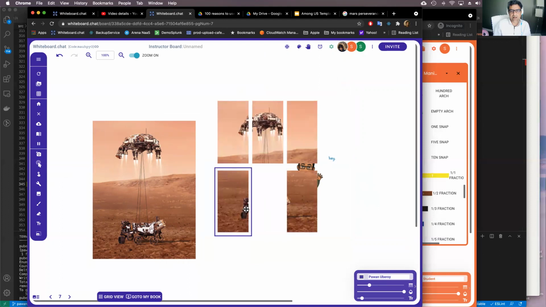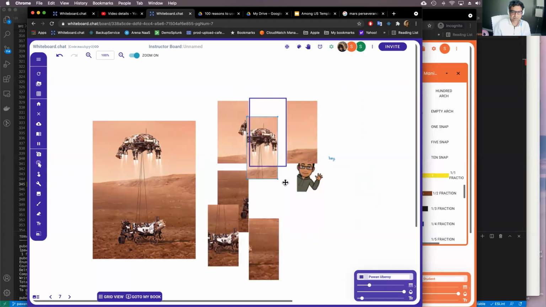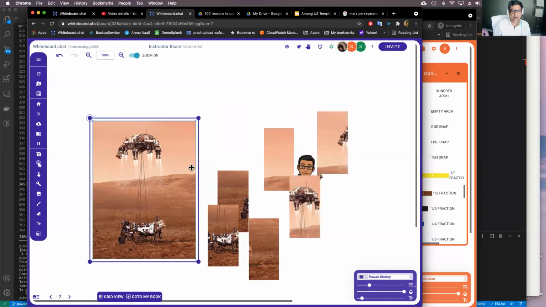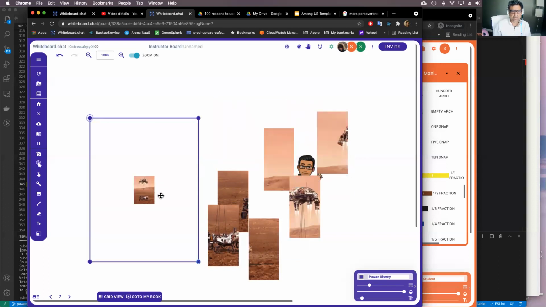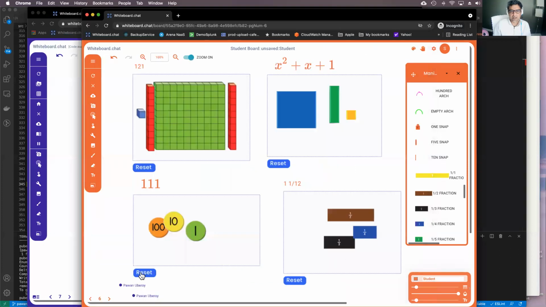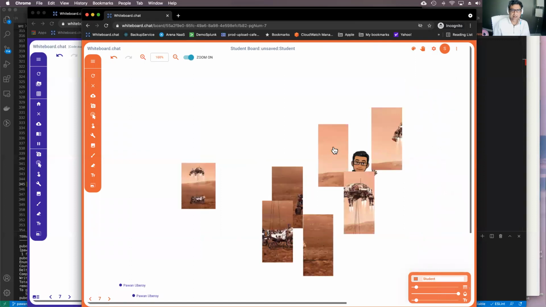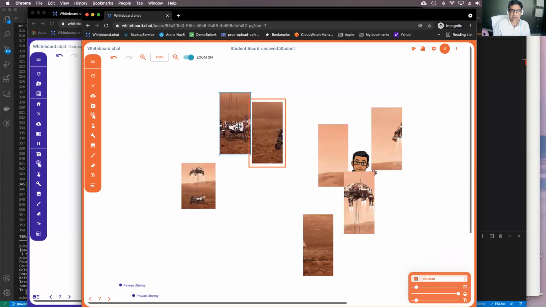So I can just scramble it around and then have the kids put it back together. Right? And you can use it to create an example, right? And then the kids will have the ability to use the move and resize tool to try and put that together as well. Right? There you go. So you get the idea.